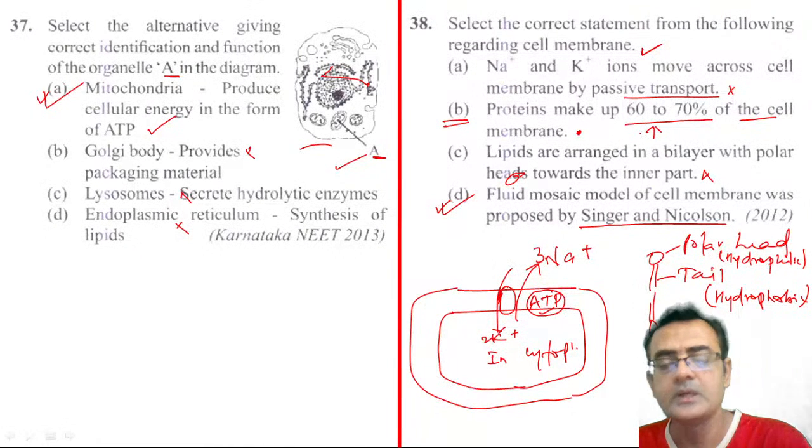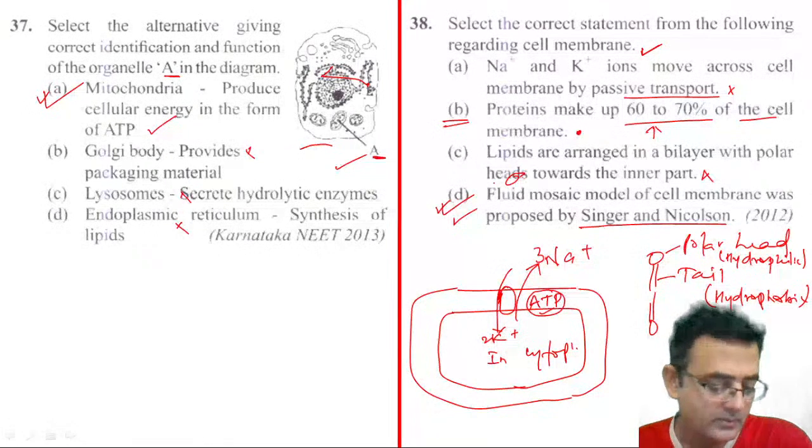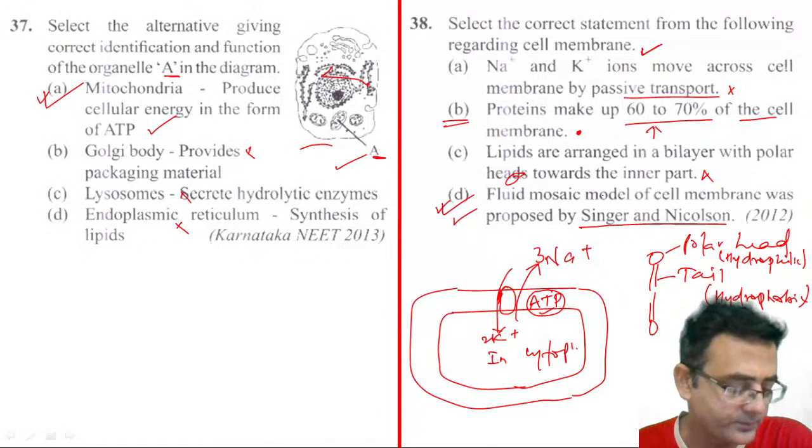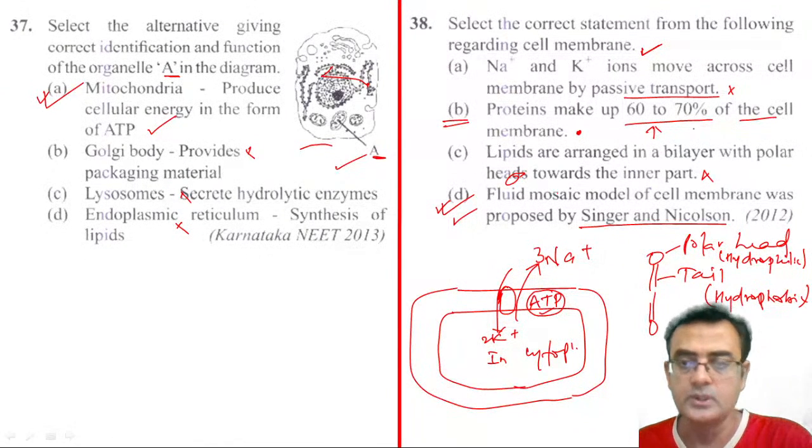It varies actually. So D is the most accurate answer. Yeah, Tiwari ji, plasma membrane contains 50 to 60% protein. Yes, you are correct, but not always. Some membranes contain 60 to 70%, and if you talk about the RBC, then they have less than 50% protein, right? So it depends actually. Okay, so here the correct answer is D.